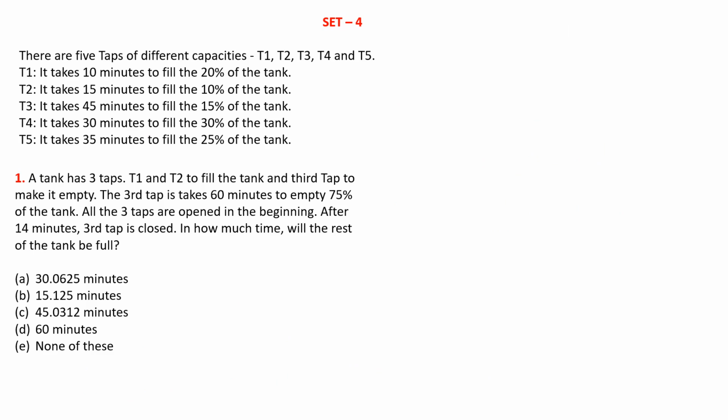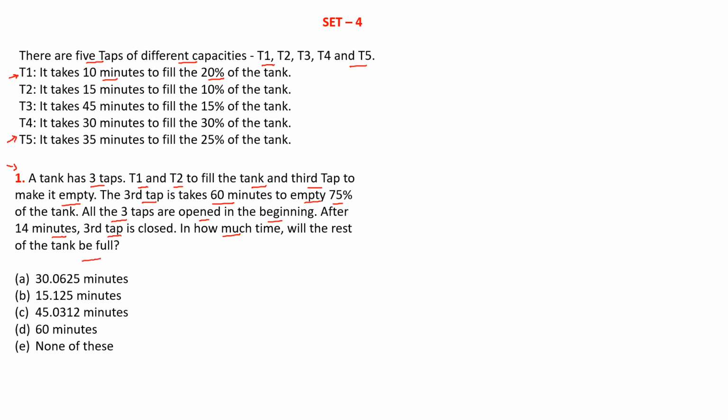So let us now look at the last set. It is based on pipes and cisterns. It is given that there are 5 types of taps with different capacities, T1 to T5, and their time and percentage filling is given for T1 to T5. So let us look at the question. It is saying that a tank has 3 taps, T1 and T2 to fill the tank, and the third tap to make it empty. The third tap takes 60 minutes to empty 75% of the tank. All the 3 taps are opened in the beginning. After 40 minutes, the third tap is closed. In how much time will the rest of the tank be full?